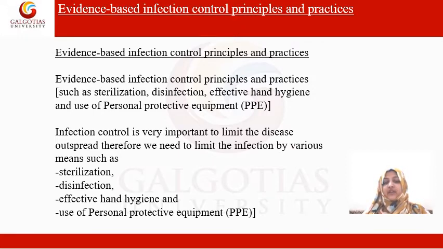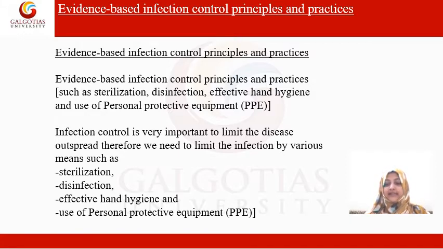So evidence-based infection control principles and practice means practices such as sterilization, disinfectants, effective hand hygiene or hand washing, and the use of personal protective equipment like PPE. Nowadays you are aware that people are using hand sanitizers a lot. People are asked to wear masks and PPE kits. Why is this so? Because there is evidence that by using all these things, there are very few chances of getting infected.